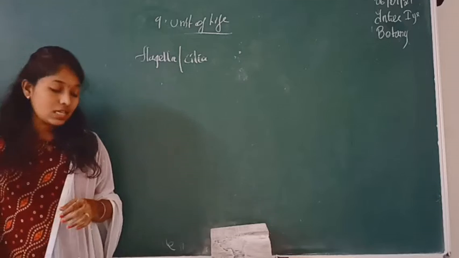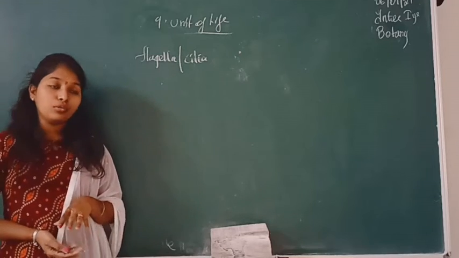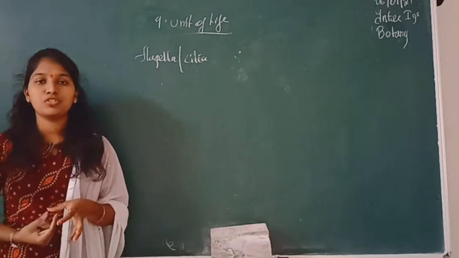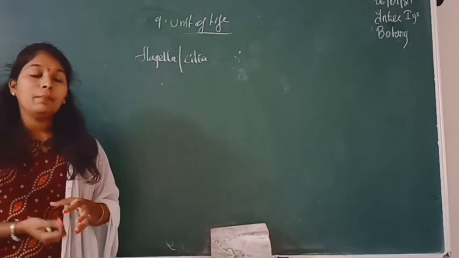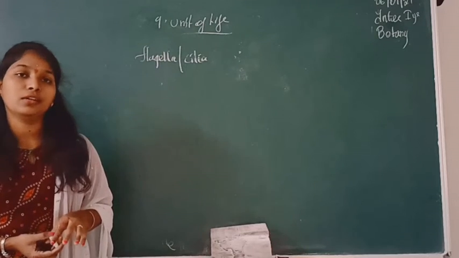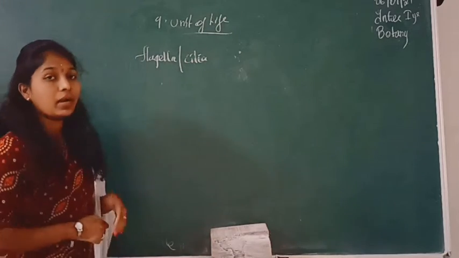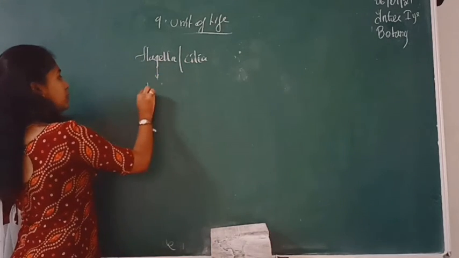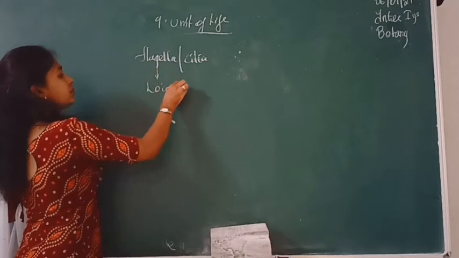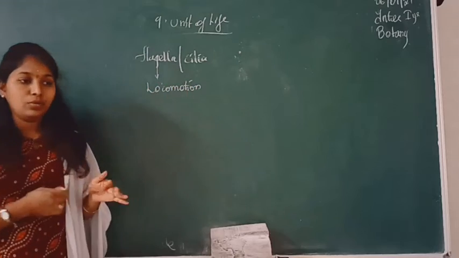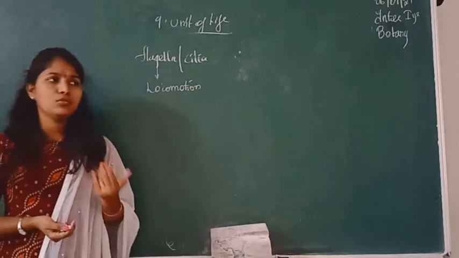These flagella are nothing but hair-like outgrowths of the plasma membrane. Hair-like projections come out from the plasma membrane, and we call them flagella. And the main function of flagella is to perform locomotion. What is the main function of it? To perform locomotion. Locomotion is nothing but a type of movement, motility, a type of movement to go from here to there, it may be a spore.